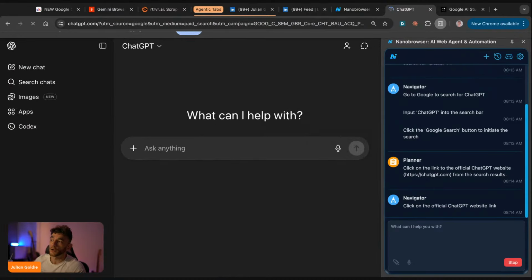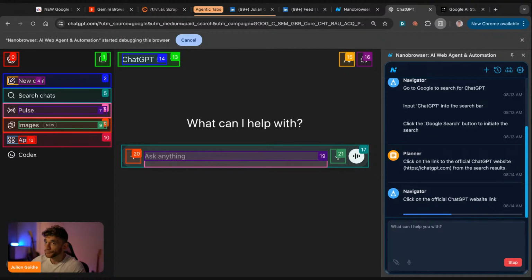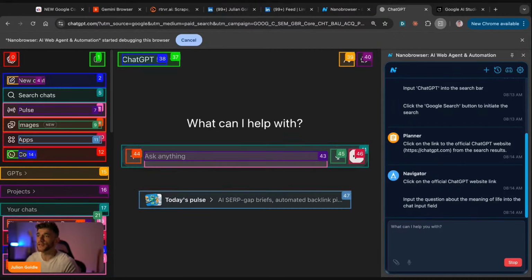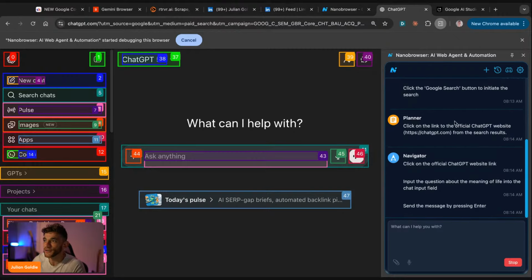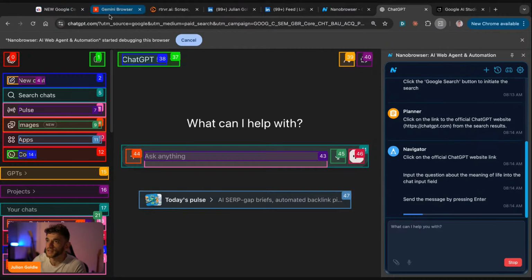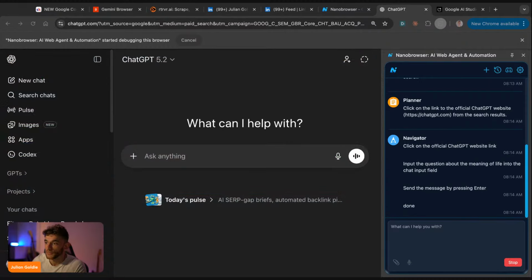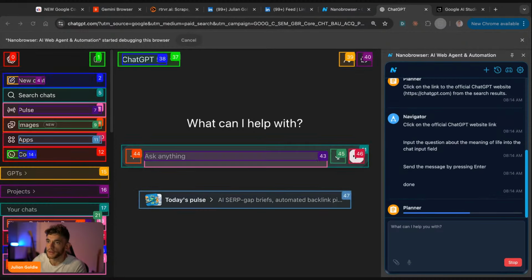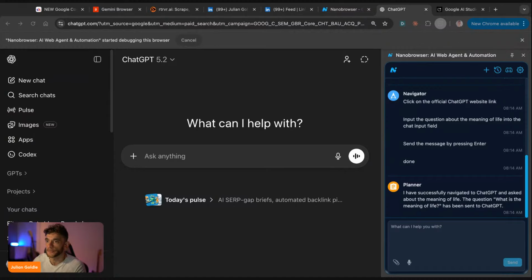I don't think most people know about this, but I love it, you know? And for example, here we can see that we've got Nano Browser working its magic. And yeah, this can just work in the background. So three browser use agents all working and all actually working perfectly as well.